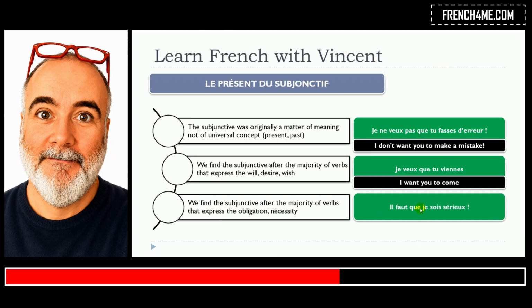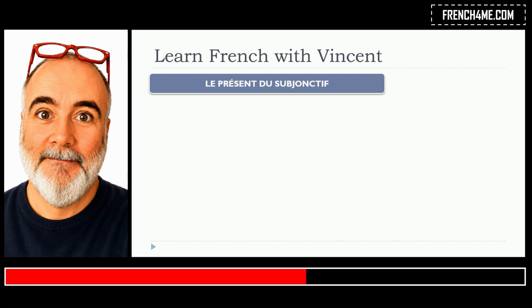Il faut que je sois sérieux. Remember, majority of verbs that express the obligation, the necessity. Il faut que je sois sérieux. In that case, je sois, it's the verb être. Je sois sérieux. Je ne veux pas que tu fasses d'erreur. Je veux que tu viennes. Il faut que je sois sérieux.